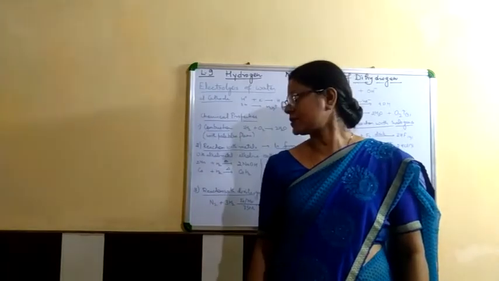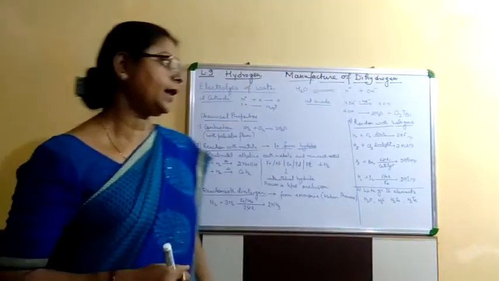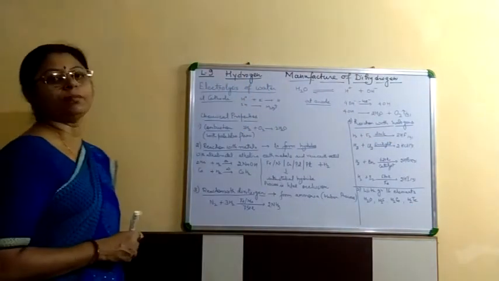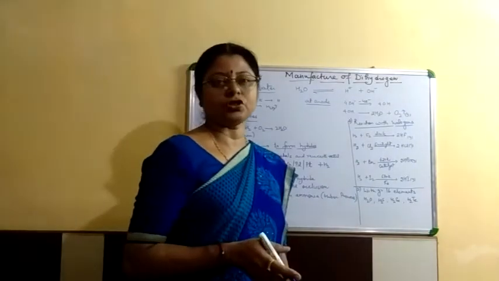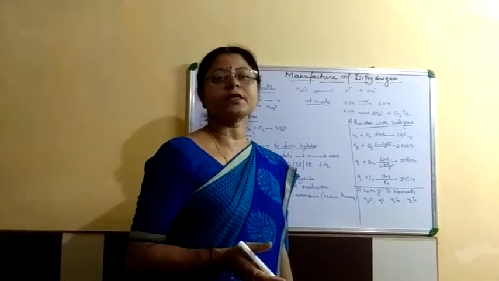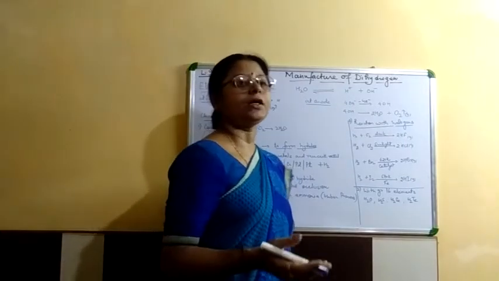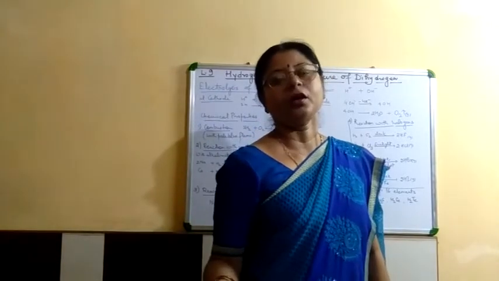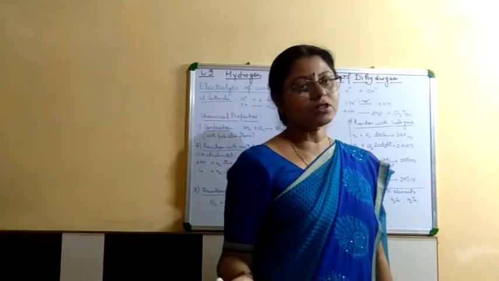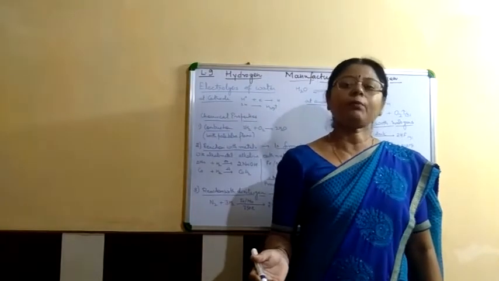So now let us study some chemical properties of dihydrogen. First is combustion. Whenever any substance burns with oxygen or air, the process is known as combustion. Hydrogen is also a combustible gas, so it also burns in presence of air or oxygen and forms the water molecule with pale blue flame.